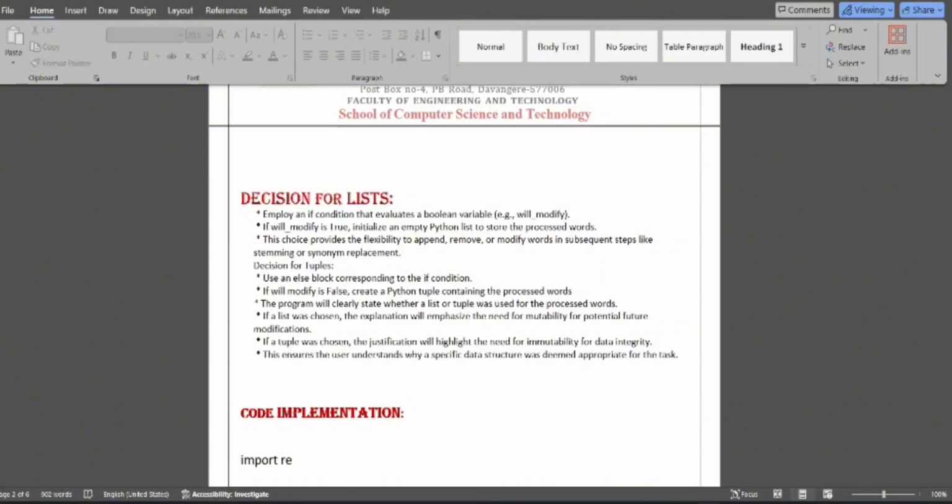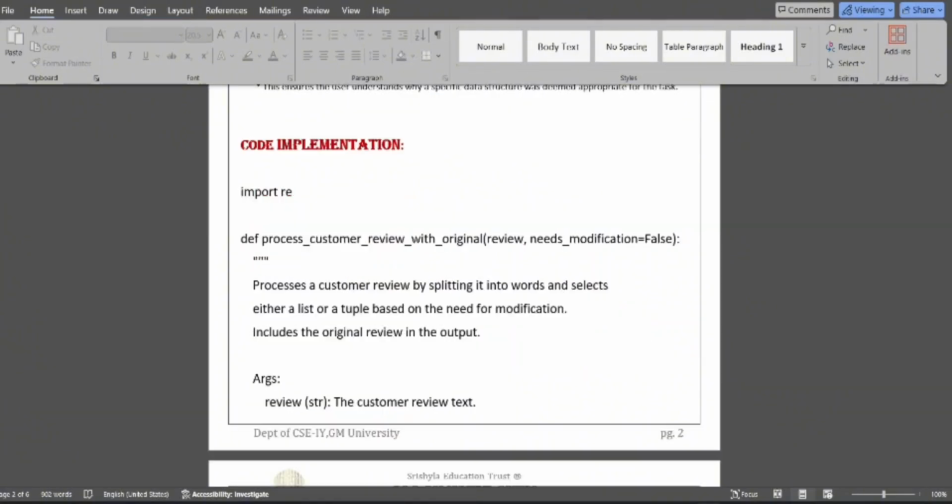So the code implementation of this Python program: first we will import re, which is a module that provides regular expression operations. The next is def process_customer_review, which is a user-defined function. In this, we will take a review as a string input.